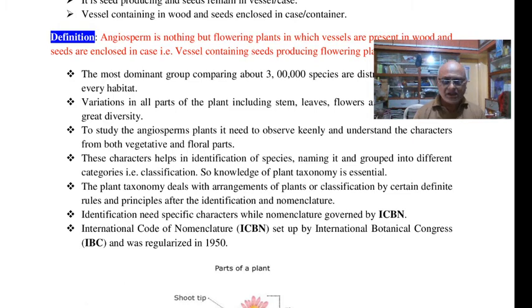Together, identification, nomenclature and classification make up taxonomy. So knowledge of plant taxonomy is most essential during the study of angiosperms.